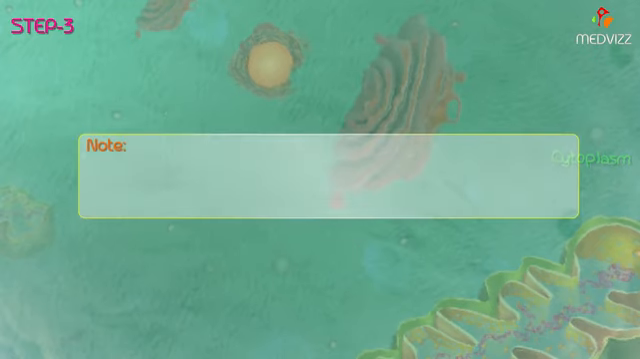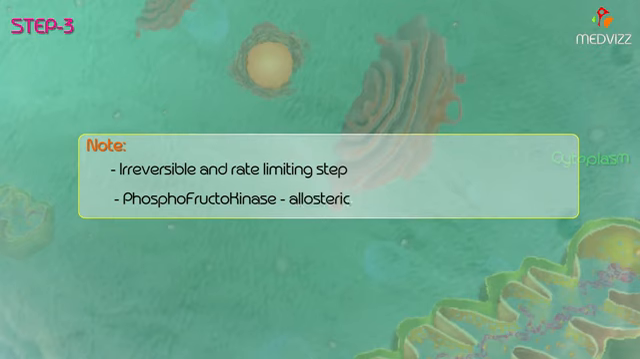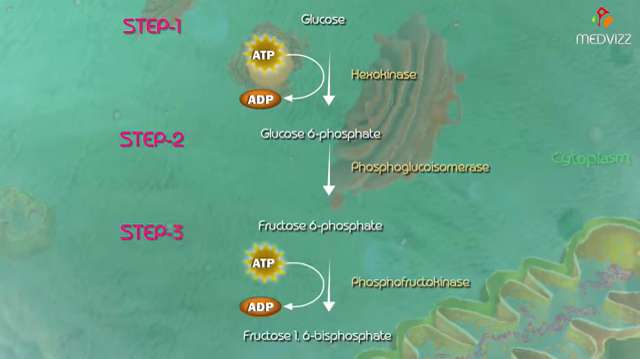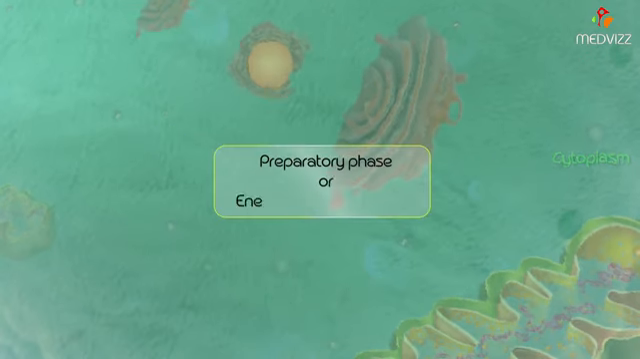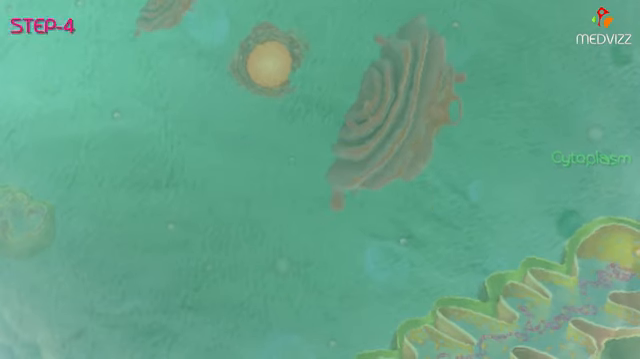Note an important point here. It is an irreversible and rate-limiting step of glycolysis, where phosphofructokinase is an allosteric, inducible and regulatory enzyme. These three steps, steps 1, 2 and 3 together, are called the preparatory phase or energy investment phase of the cycle.